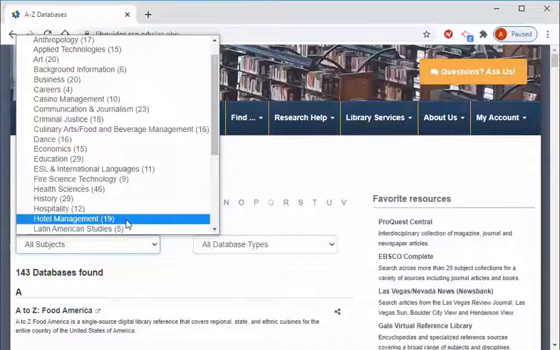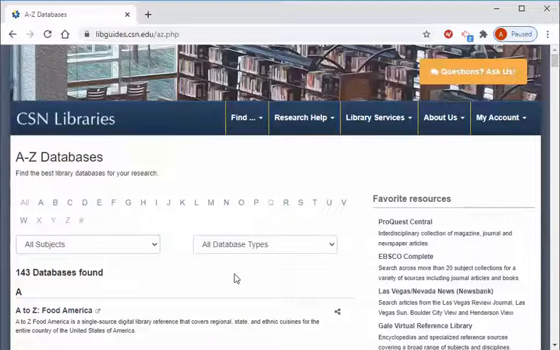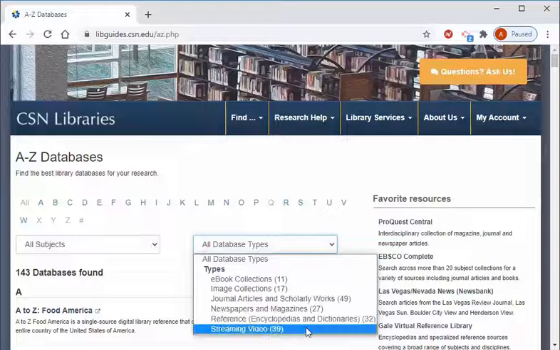You can also choose a database based on what type of information it provides. For example, if you are specifically looking for databases available through CSN libraries that will give you streaming video results, you can make that choice here.